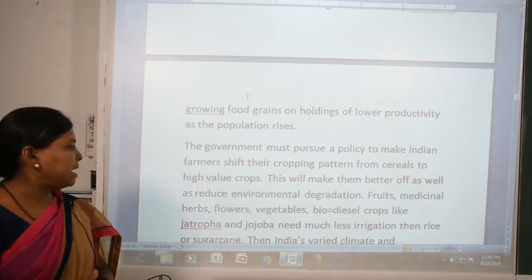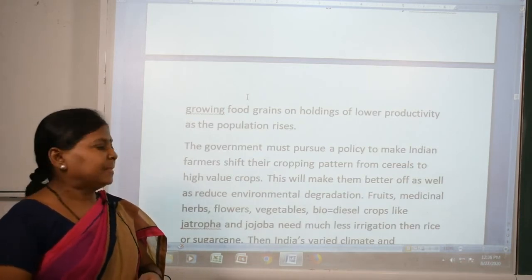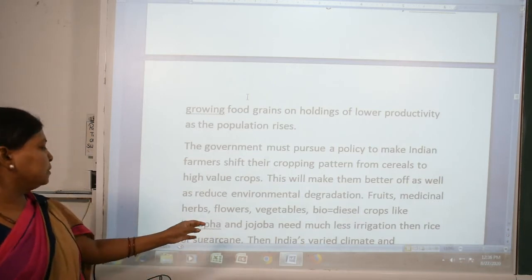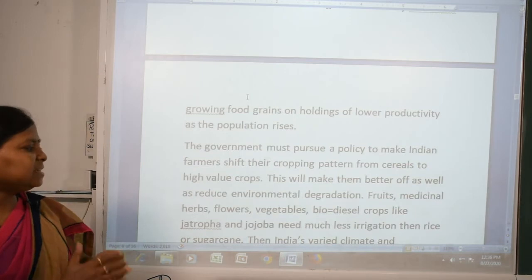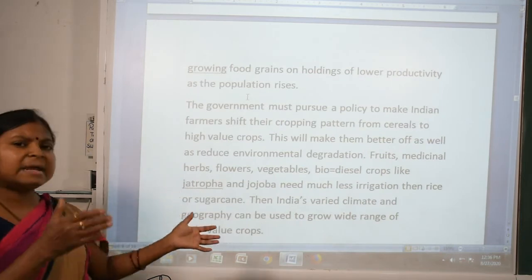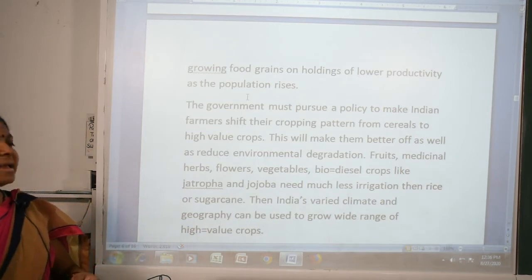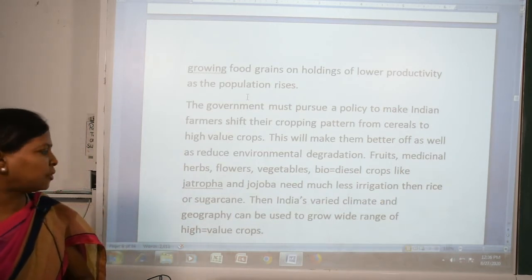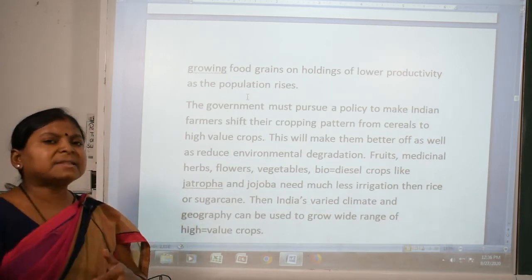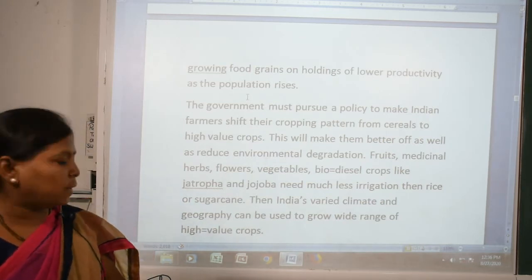This will make them better, and it can also reduce environmental degradation. Examples are fruits, medicinal herbs, flowers, vegetables, and biodiesel crops like jatropha and jojoba. These need less irrigation than rice and sugarcane. So the government can encourage farmers to grow these types of crops. India has different types of climates and geographical factors, so farmers can grow a wide range of high value crops. If farmers are encouraged to grow these, it will also increase our economy.